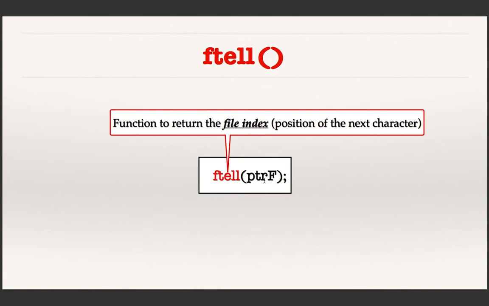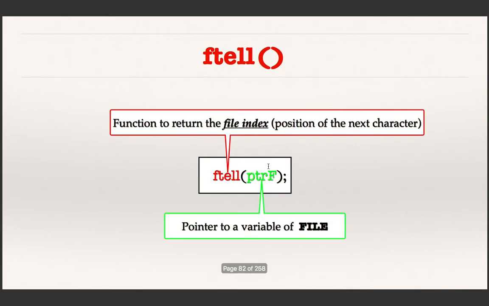It tells you the position of the next character in the buffer, and the positions start from 0 and go up. The first character is at 0, the second character is at 1, likewise. So ftell returns the index position in the buffer.